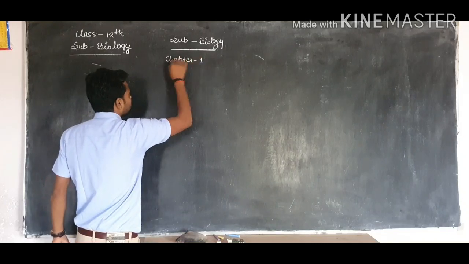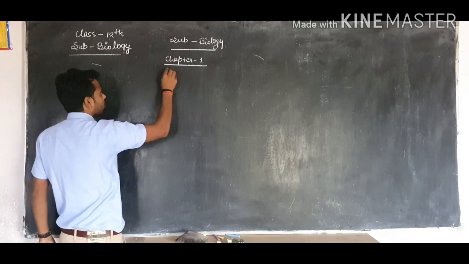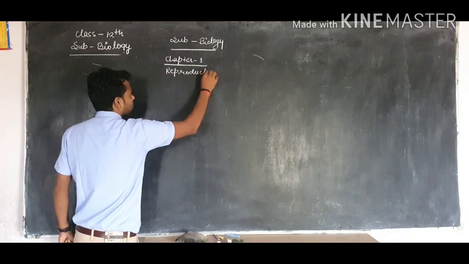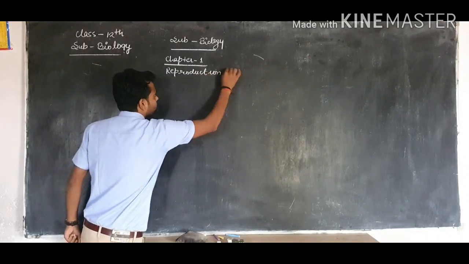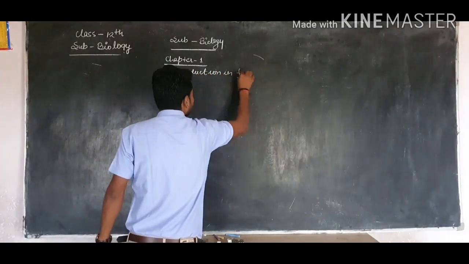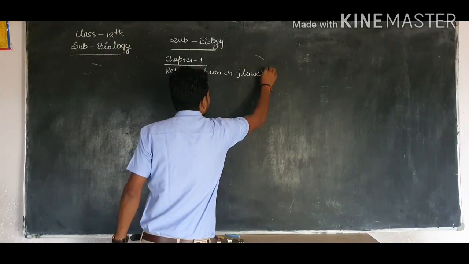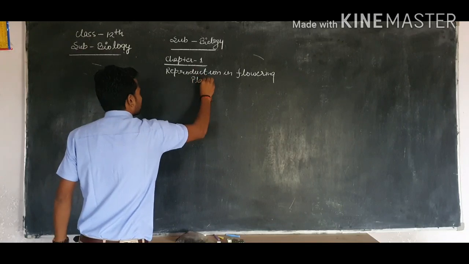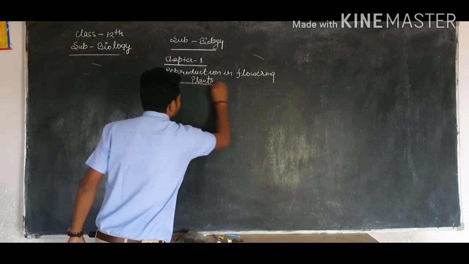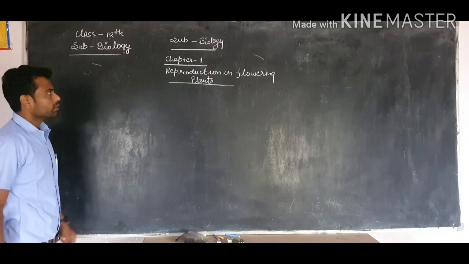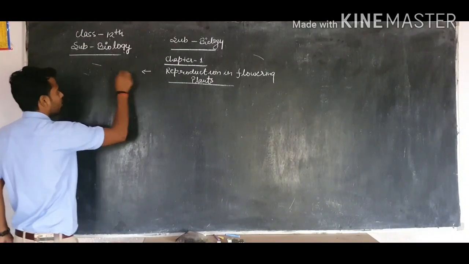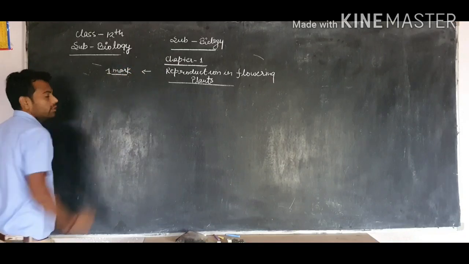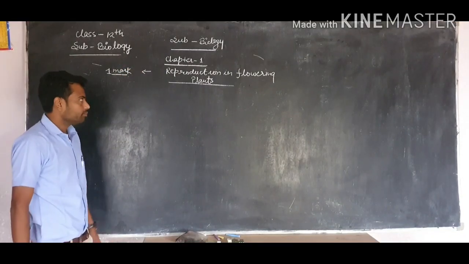Chapter first, reproduction in flowering plants. This is our first chapter, and it carries 1 mark in each year in the board examination.